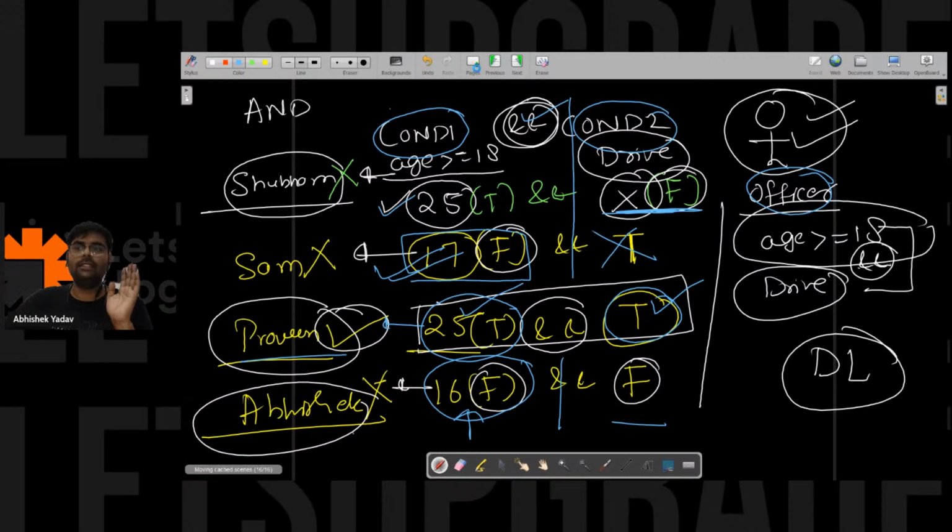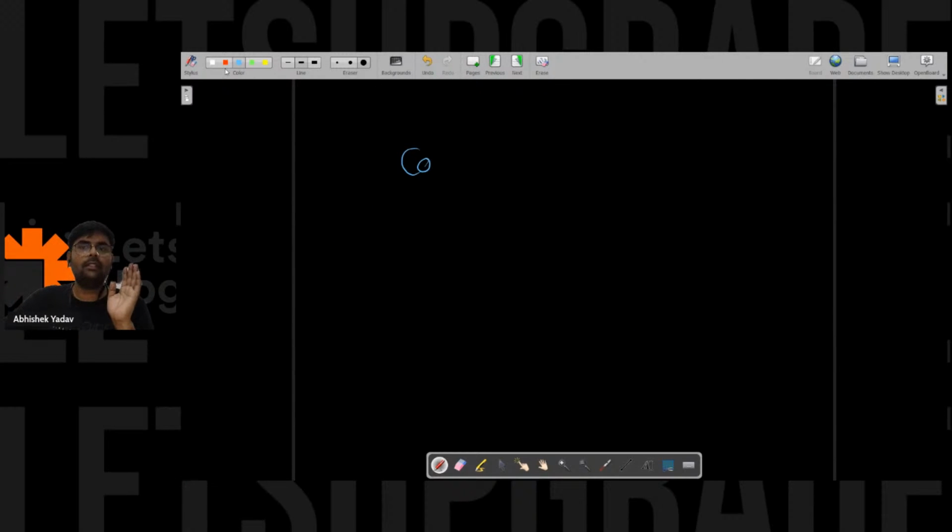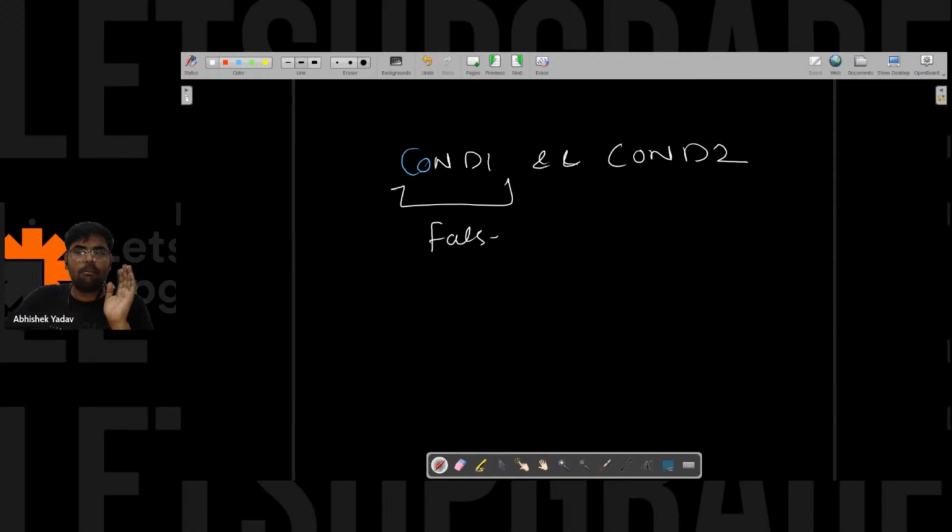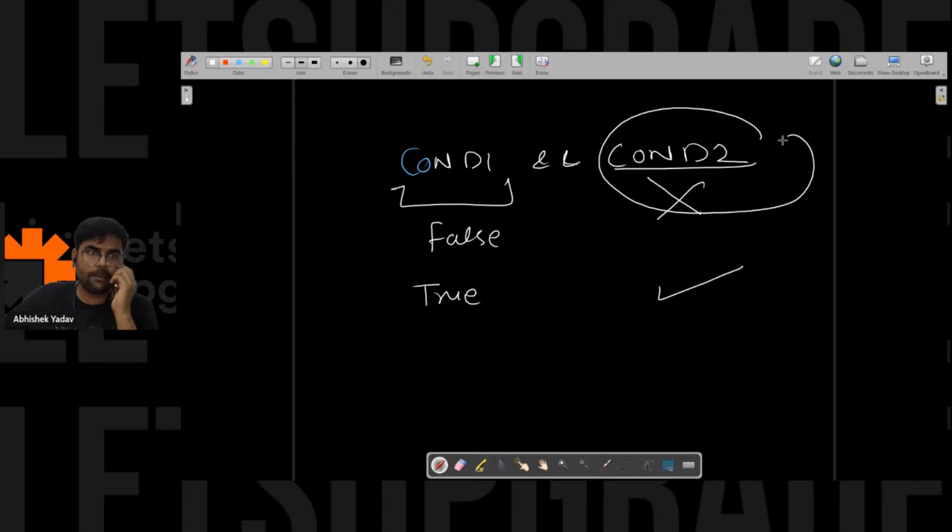So if I say I have two conditions, condition 1 and condition 2, and condition 1 is false, the compiler will not execute condition 2. The compiler will execute condition 2 only when condition 1 is true. Okay.